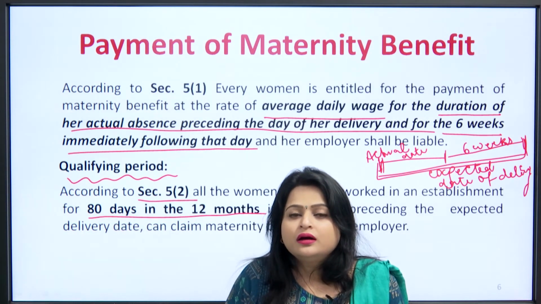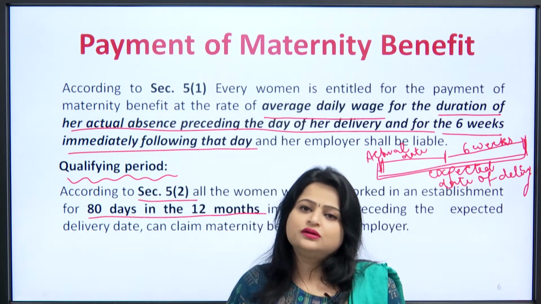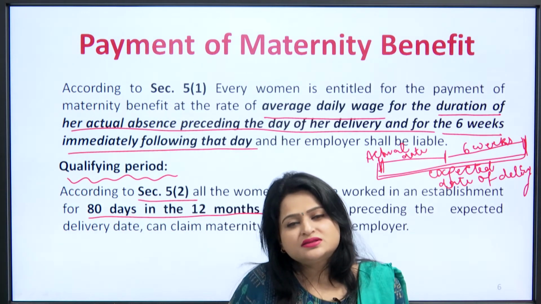At least a woman should work for 80 days in a 12-month period. Only that woman is entitled to this benefit.